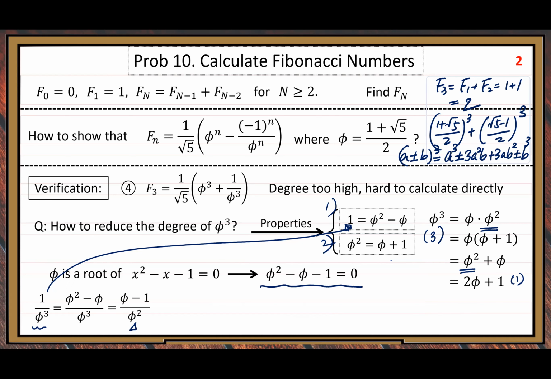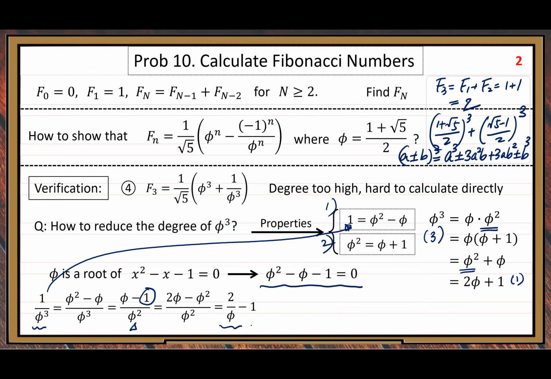And in the numerator, you see 1 another time. Can you replace that 1 by phi squared minus phi again? Yes, so we can do that substitution another time. After simplification, we get 2 phi minus phi squared at the numerator. So you can see another cancellation, phi cancellation. After cancellation and a little simplification, we have this 2 over phi minus 1.